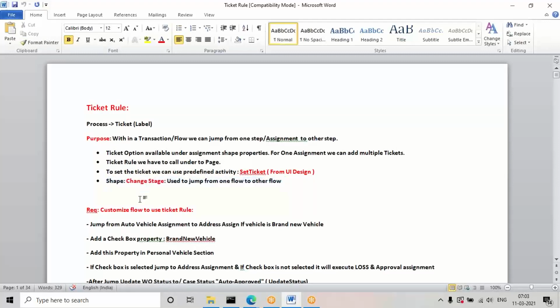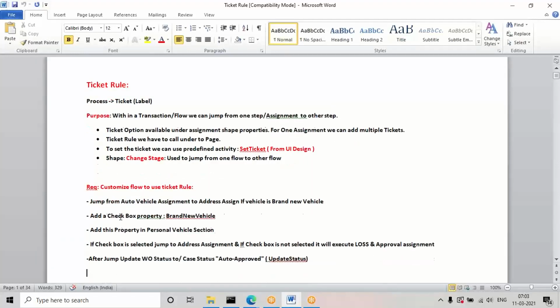So to achieve this, the requirement is to jump from vehicle assignment to address assignment if the vehicle is brand new. To identify whether it is a brand new vehicle or not, we can add a checkbox property and map it in the vehicle form. I'm going to add it in the personal vehicle section. The requirement is if the checkbox is selected, jump to address assignment. If the checkbox is not selected, execute these loss and approval designs.